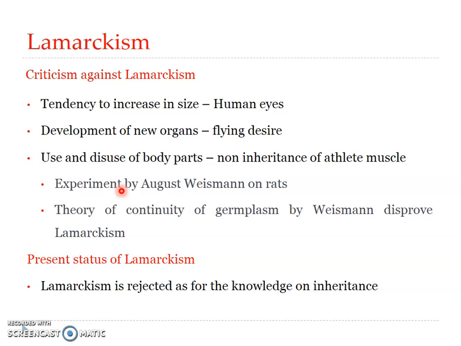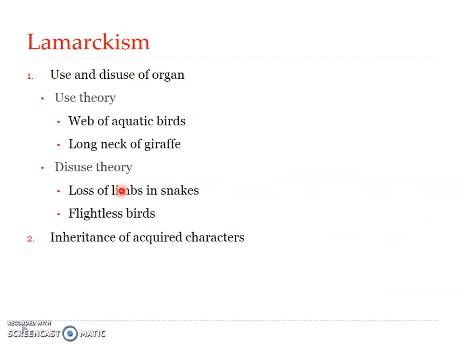The next one we have is acquired characters. Acquired characters are modifications brought about by an organism in the course of its life as a result of the influence of environment. So based on the environmental conditions, the characters are developed in the lifetime of an individual. Those characters are what is referred to as the acquired characters. According to Lamarck, these acquired characters are inheritable or heritable. Thus, he believed in gradual progressive changes in the evolutionary process rather than sudden changes.